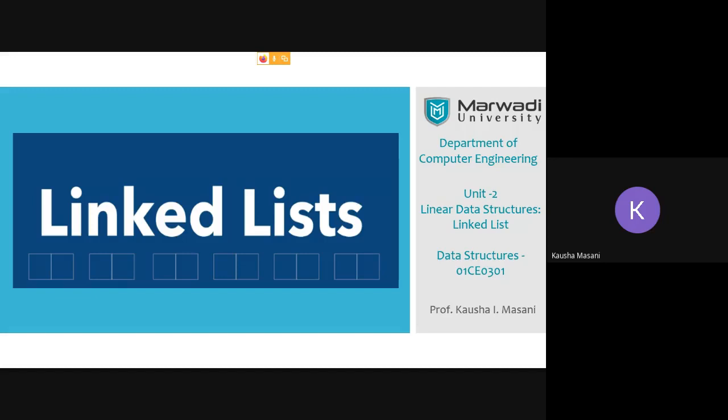So from the name itself, you can make out that these items are somehow interconnected or joined or holding each other. So in a way, you can visit these lists in some form or the other. So let's see what a linked list is.